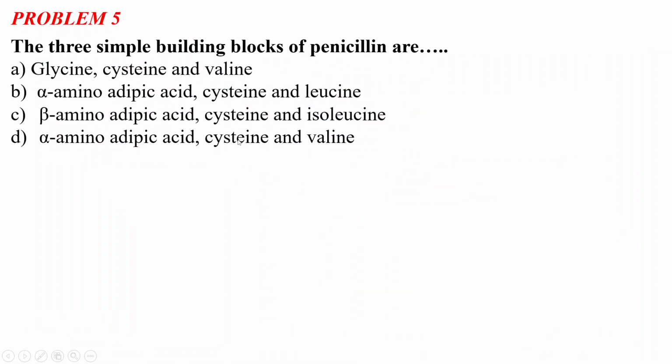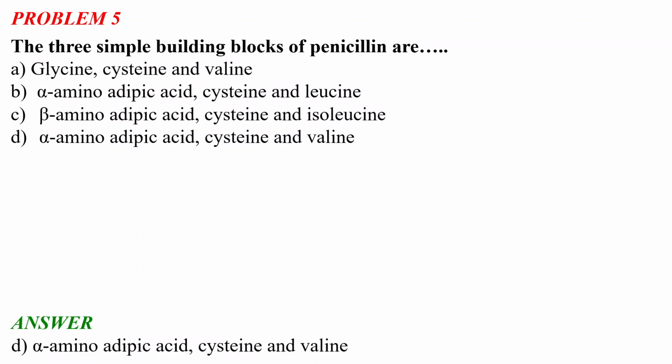So the problem number 5 says that the three simple building blocks of penicillin are: option A, glycine, cysteine and valine; option B, alpha amino adipic acid, cysteine and leucine; option C, beta amino adipic acid, cysteine and isoleucine; and option D, alpha amino adipic acid, cysteine and valine. So the correct answer for this question is option D, alpha amino adipic acid, cysteine and valine. These three are the simple building blocks of penicillin.